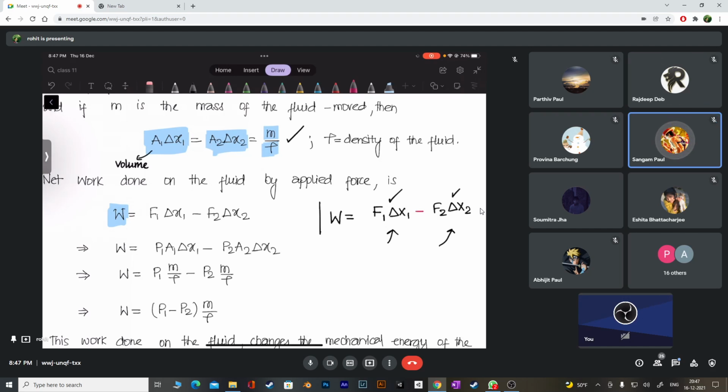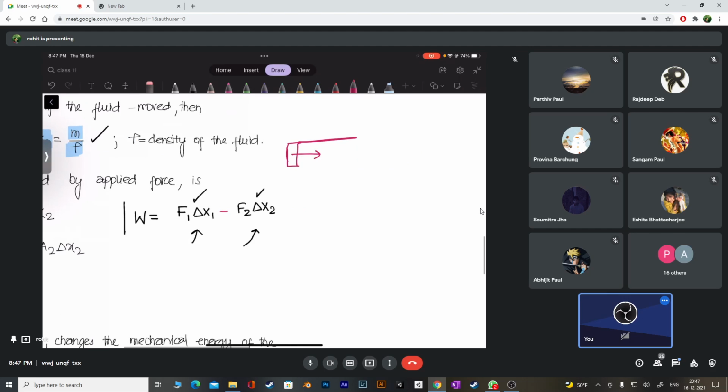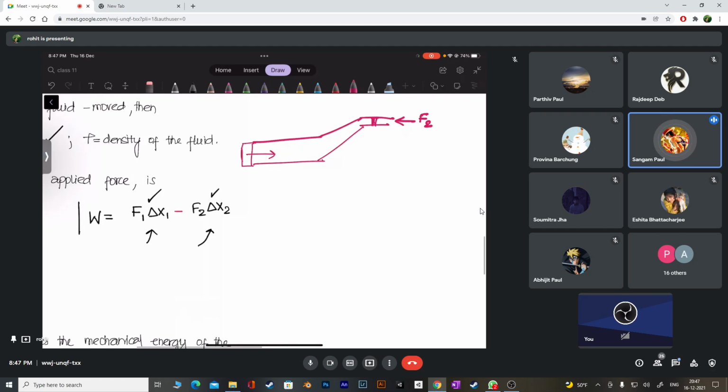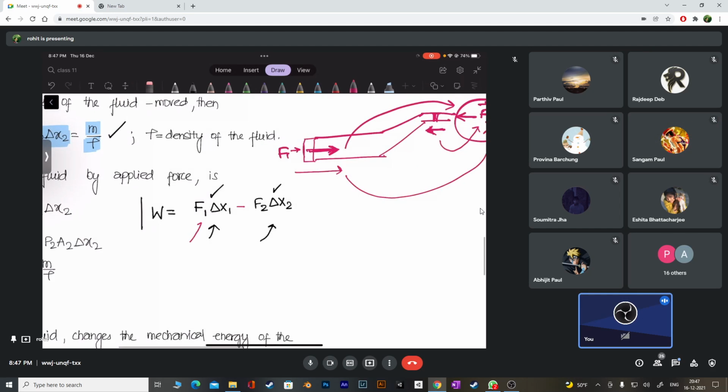Opposite. When I apply the force from this side, the liquid goes up, and on the liquid there's already a force acting in this direction. That is F2, right? This F2 doesn't want the piston to go up. The piston wants to go down because of F2. But because we have applied a force here, we have done work against this force also, or not? What do you think? Yes, sir. Okay. So how much work is done by us?